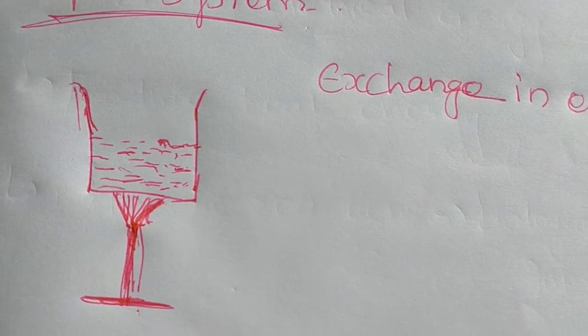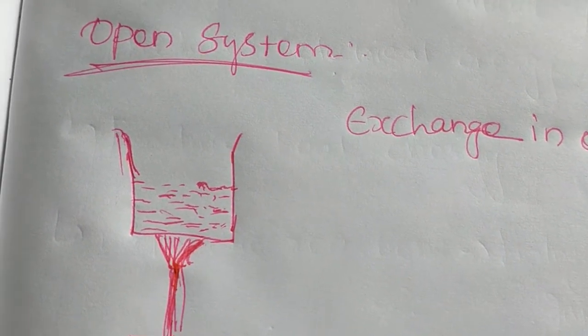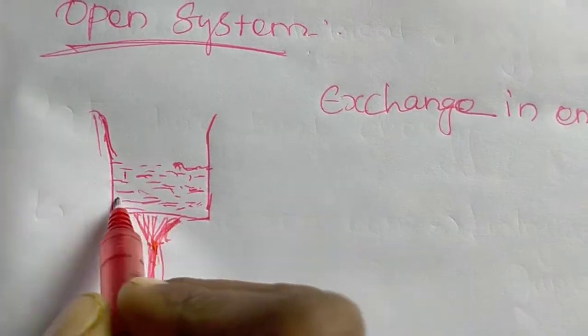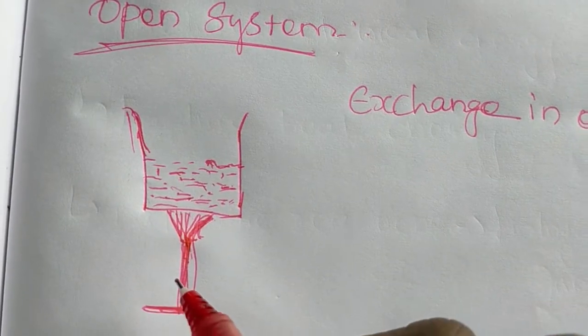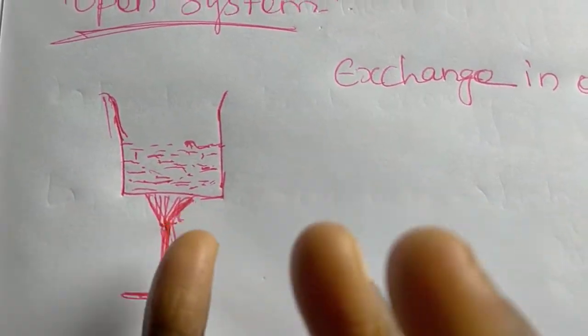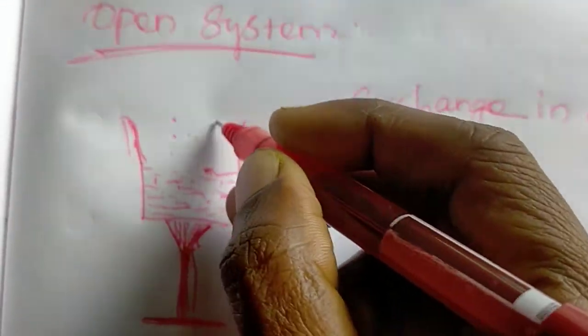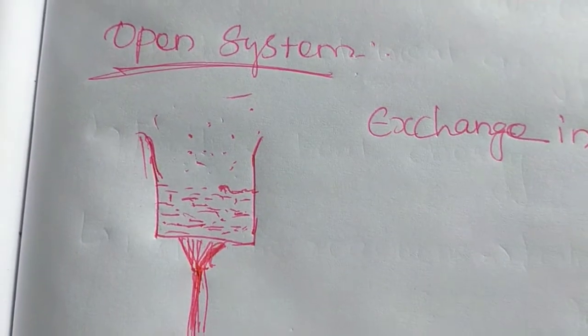So open system means a system can exchange energy. Because of exchanging this energy, the water molecules get boiled. Because of this boiling process, water molecules of that boiling water evaporate. So some water particles evaporate and mix with the surroundings.